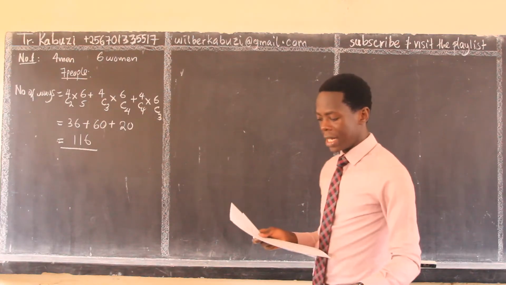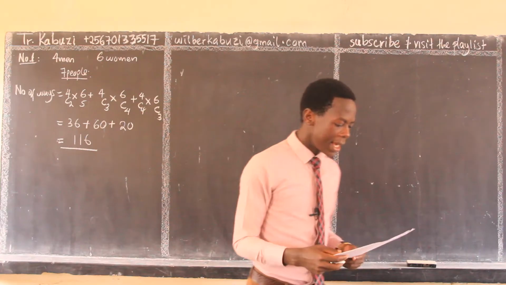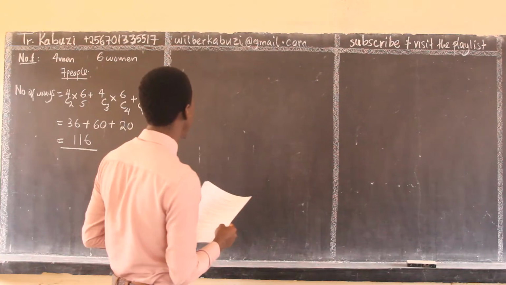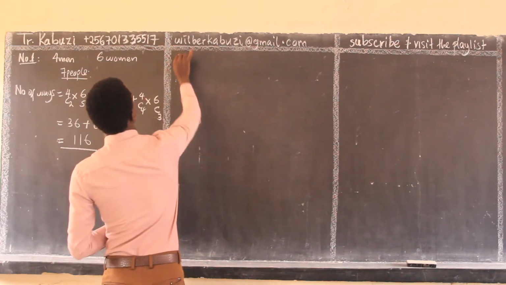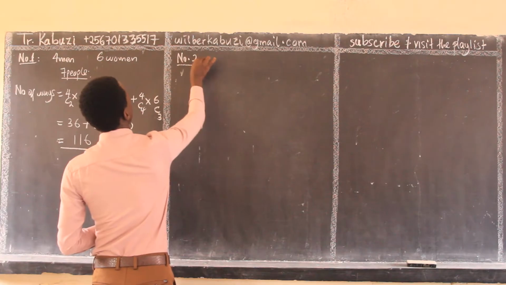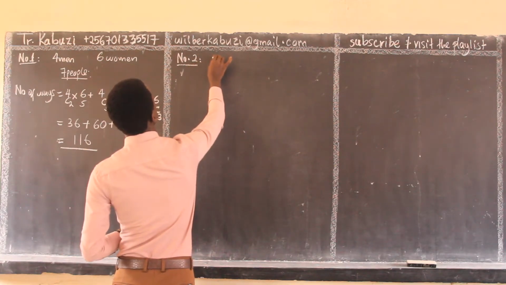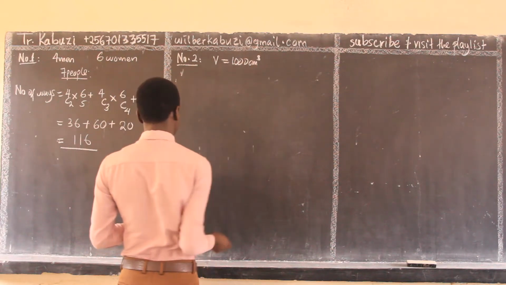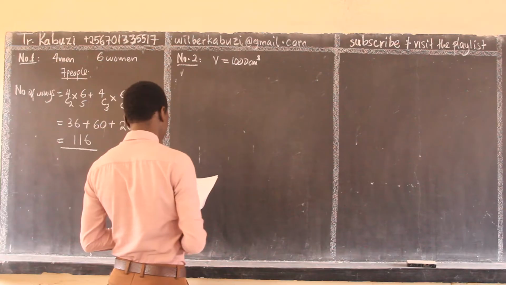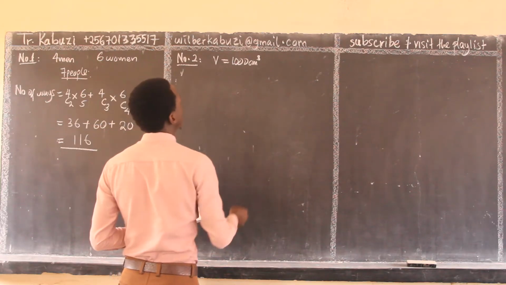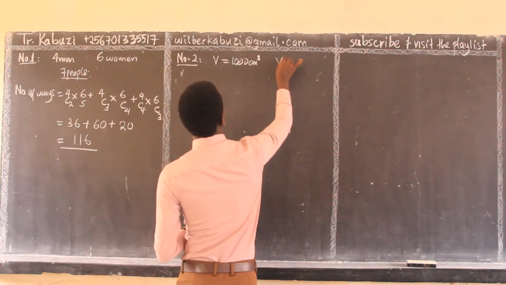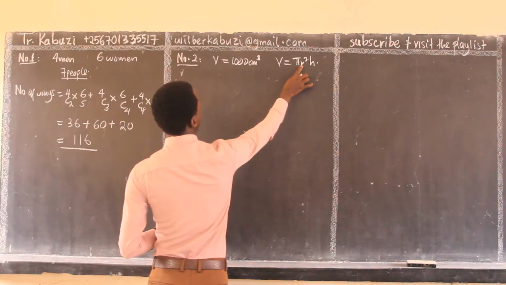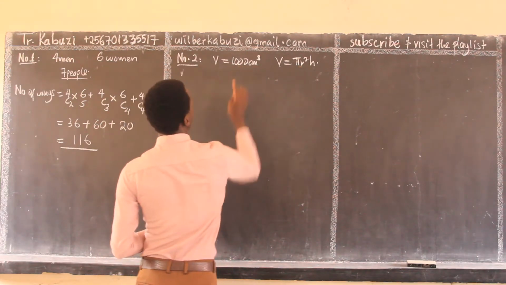It was coming from analysis or calculus. A cylindrical can of capacity 1,000 cubic centimeters. So this is number 2. They are giving us a cylinder. Its volume is 1000 cc, telling us that its radius is x. So meaning, you know that my volume is pi r squared h. But they are telling me that the radius is x, so this is going to be equal to this.